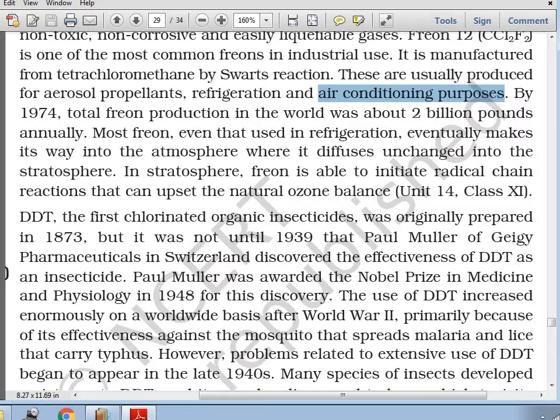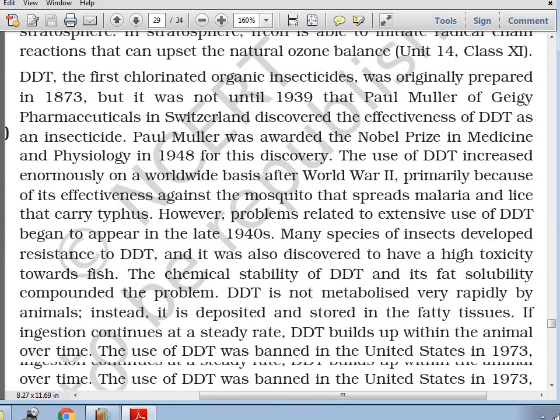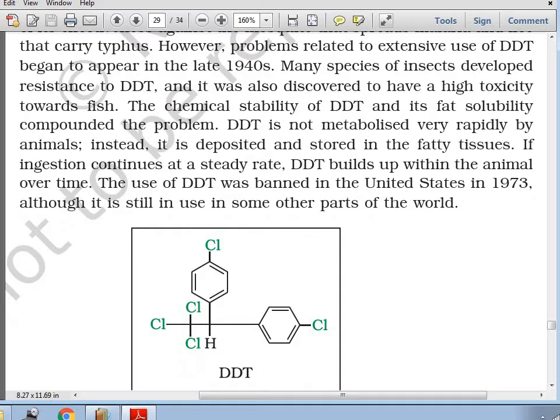The last compound is DDT. First we will look at the structure of DDT. There are two chlorobenzene rings para to each other, and therefore one is named as para, the other is named as para dash. So DDT stands for para dash dichloro, because there are two chlorine atoms, para dash dichloro, then two benzene rings stands for diphenyl.